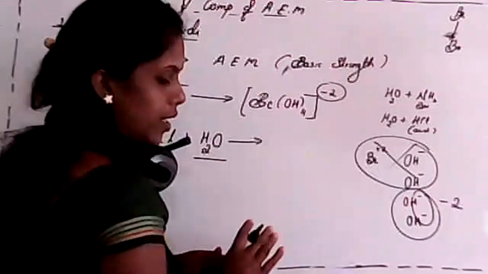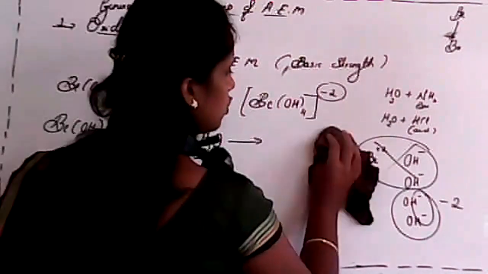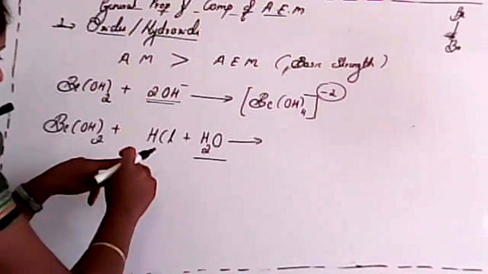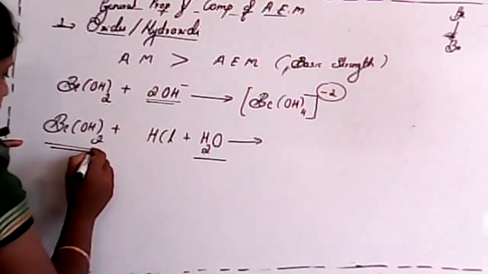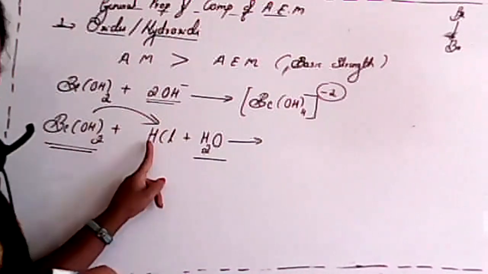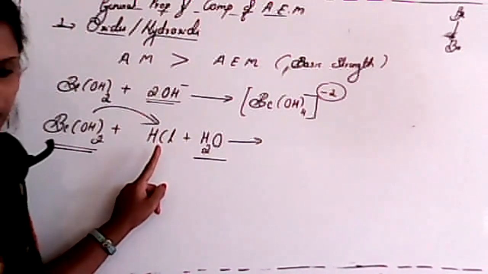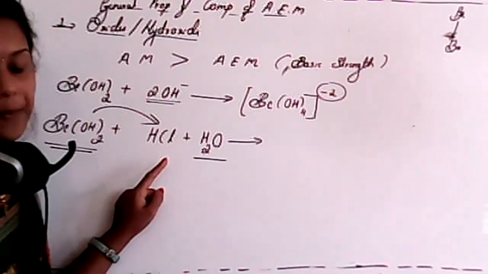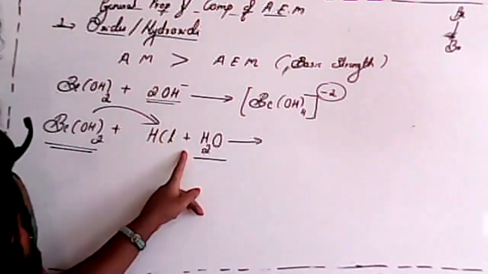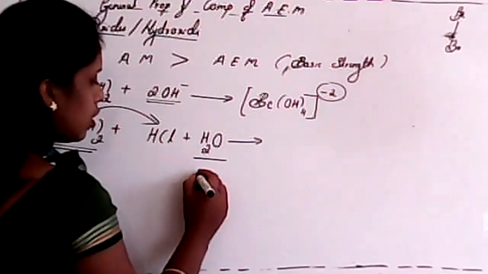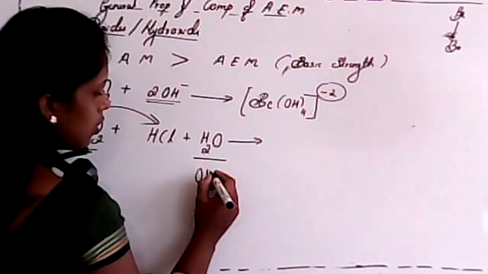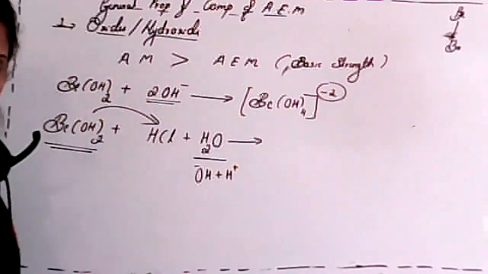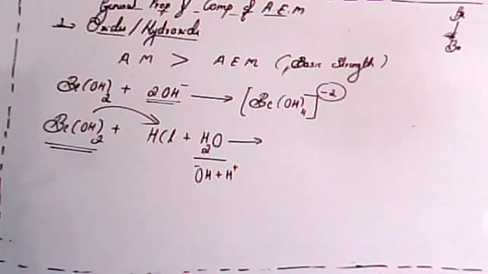Okay, so next product. Again here beryllium hydroxide is present, which is reacting with HCl, that is purely acid. Now the question arises, which product will appear? Because water is also present, in water we have OH minus and H plus.